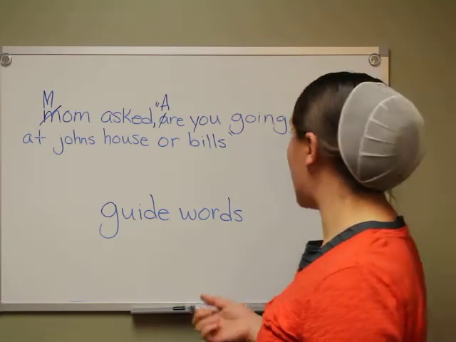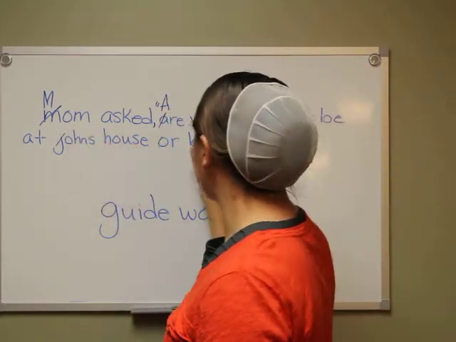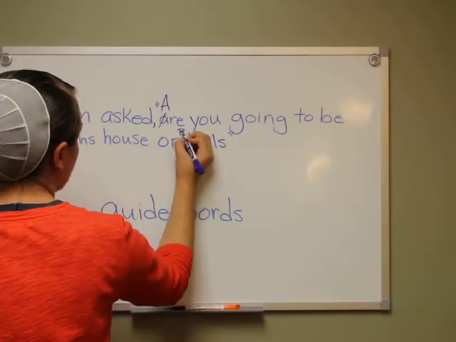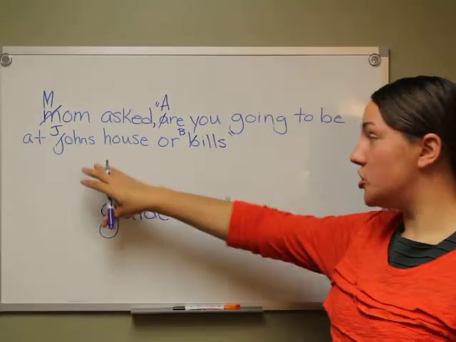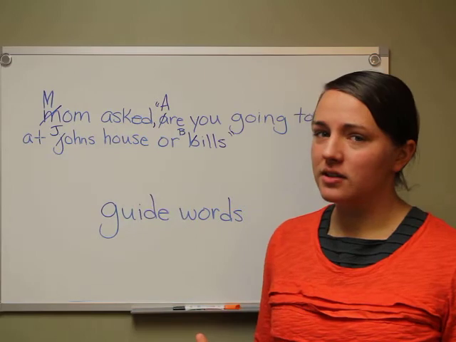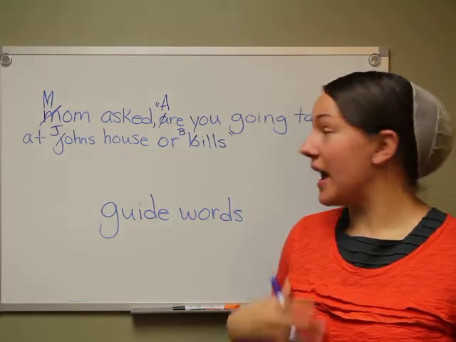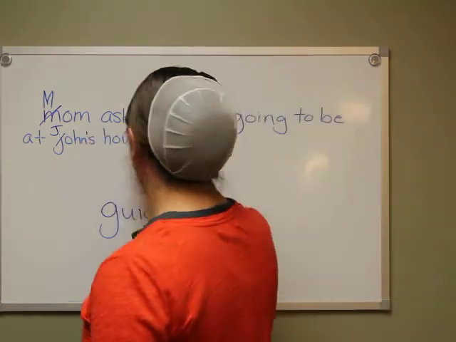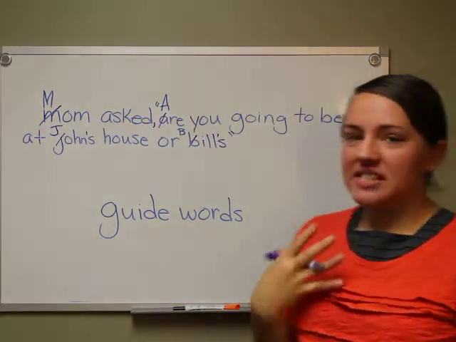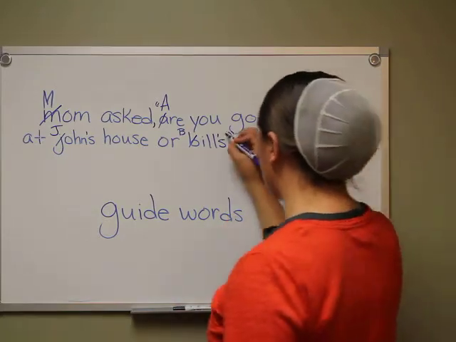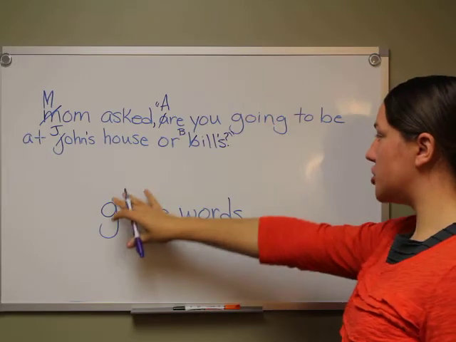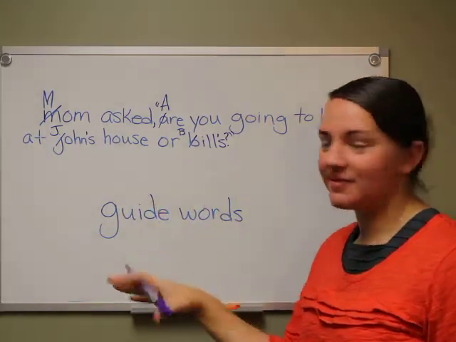Here we also have two names, John and Bill. They need to be capitalized. Also, if you look closely, John's house, Bill's, what do they need? They need an apostrophe because they are showing ownership of the houses. What she said was a question, so we need a question mark inside the closing quotation mark. Mom asked, "Are you going to be at John's house or Bill's?" And that's correct.